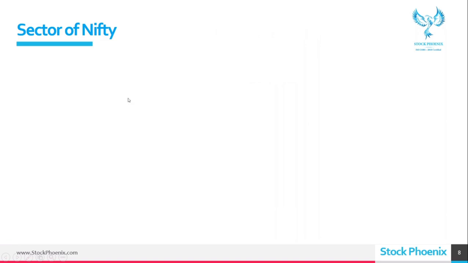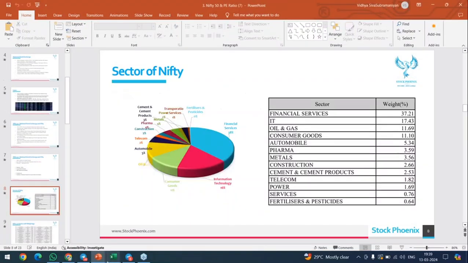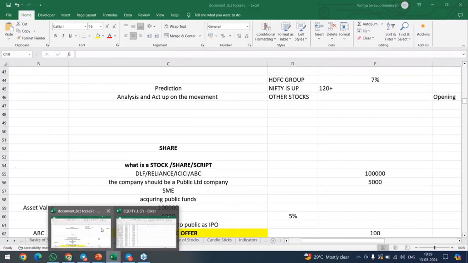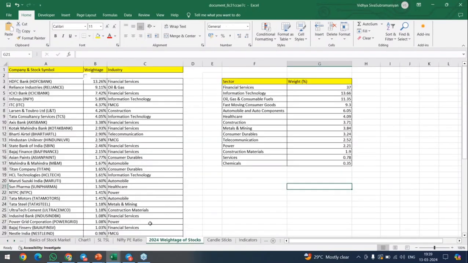Okay, so the sectors of Nifty, all these sectors available, like financial services, IT, oil and gas. I'll give you the updated one. I have an updated sheet. I didn't make the change here, but I have it separately. The weightage of the financial sector, 37 percent, always stands on top. This is actually the updated version of 2024. And information technology stands next, then oil, gas and consumable fuels.